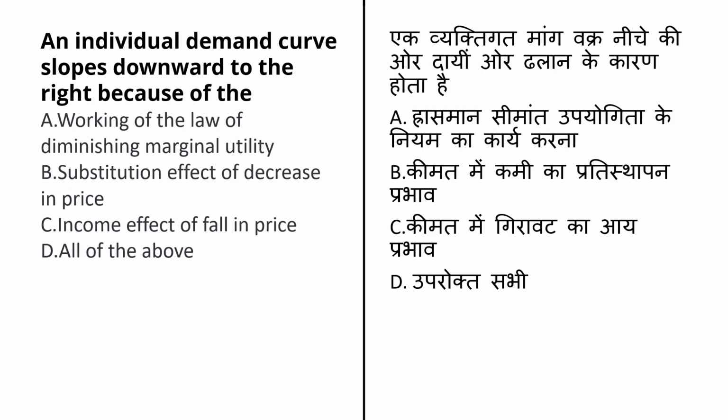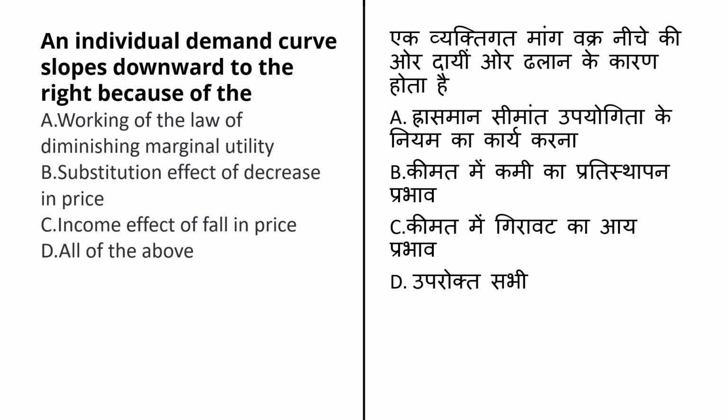The next question here is: an individual demand curve slopes downwards to the right because of, एक व्यक्तिगत मांग वक्र नीचे की ओर दाईं ओर ढलने के कारण होता है, and the options given are working of law of diminishing marginal utility, second option is substitution effect of decrease in price, third option is income effect of fall in price, and last option is all of the above.